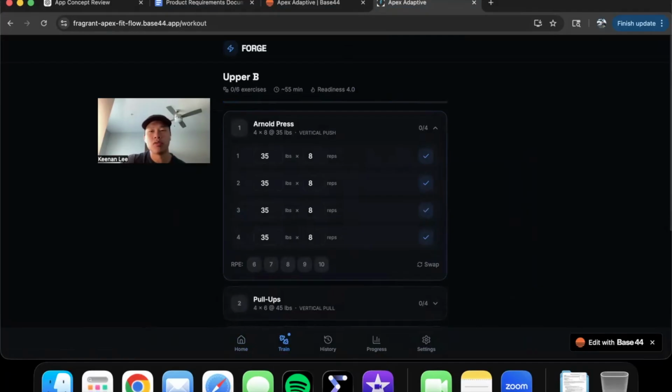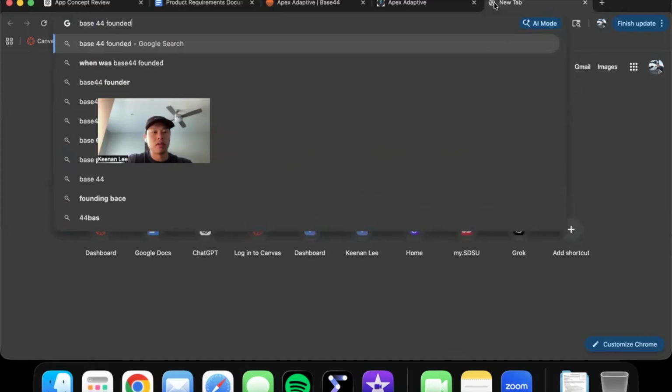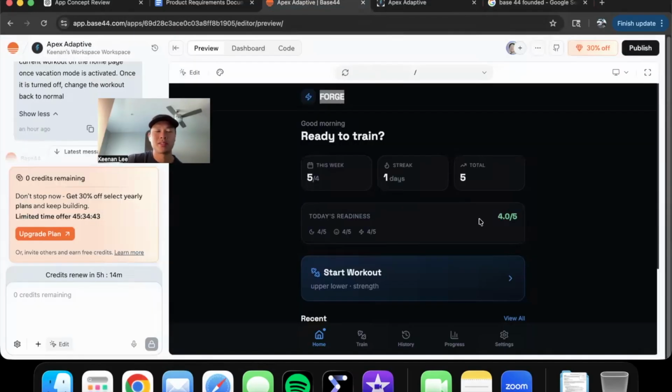Honestly, Base44 is not that new of a company too. See, Base44 was founded in early 2025. So they're a new company, basically 1 year. Imagine in 5 years what this software or whatever coding that they use, imagine what that would be in 5 years' time. I mean, it's crazy. There'll probably be minimal mistakes.